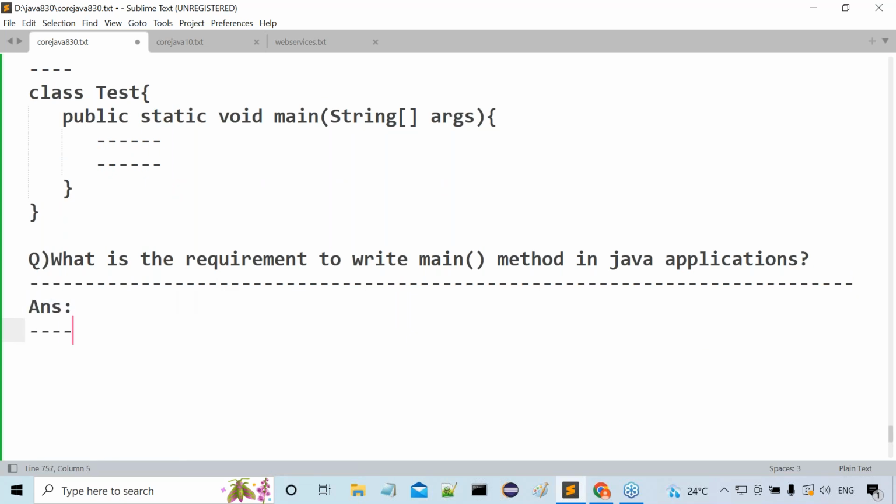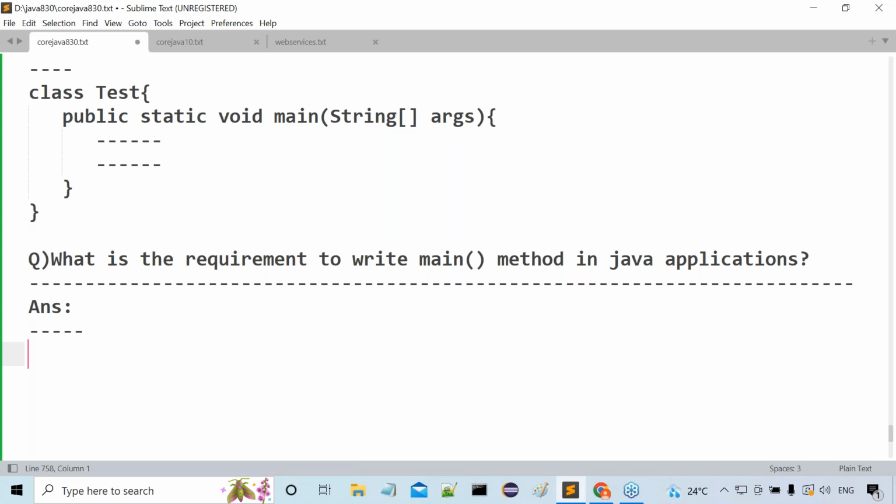Because of two reasons we need main method. What are the two reasons? First one is to write program logic. To write application logic, we need a place where JVM must come and execute.